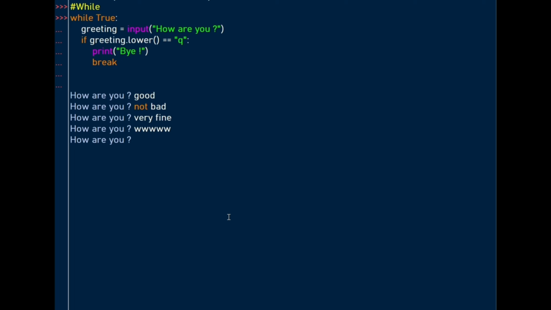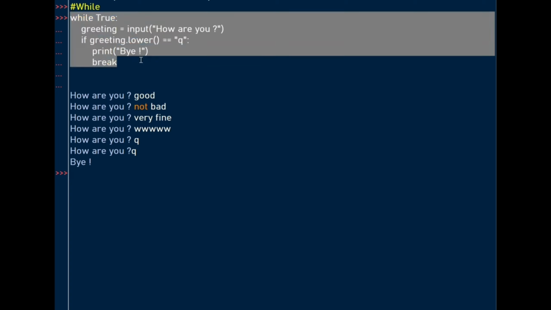But let me just demonstrate something. If I press a Q with a space, you see the program continues running because here we don't have a space. So the only way to avoid that is by putting a strip method here so that we don't allow spaces. First, let's just type the Q so that we break out of the program. So bye. Let's do the same thing. Let me just copy this and redo it here.